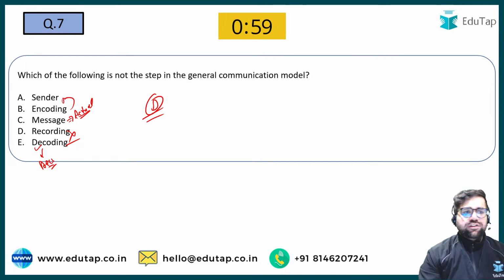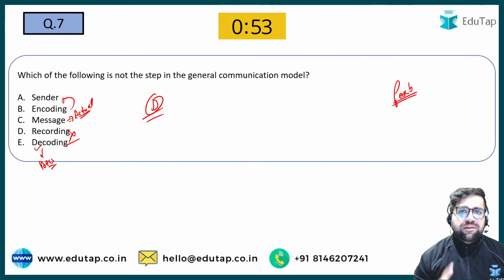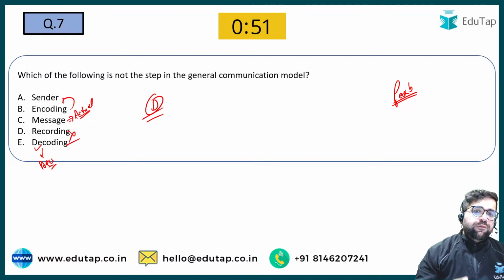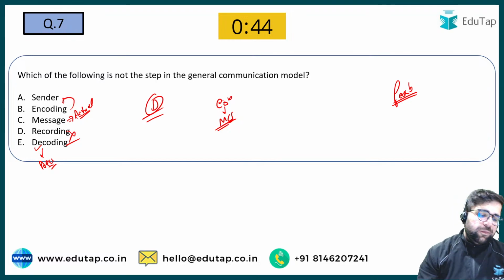Answer will be D, because recording is not the step. And the last step of communication process is what? It is your feedback. Do remember it. And what is the essence of communication? The essence of communication is your mutual understanding. That is also very important to remember.